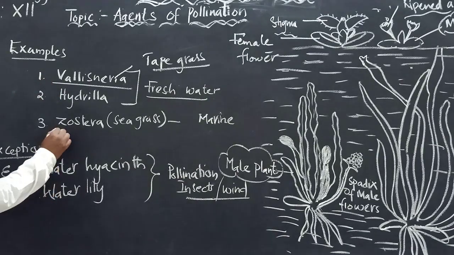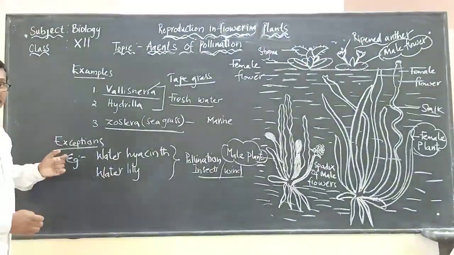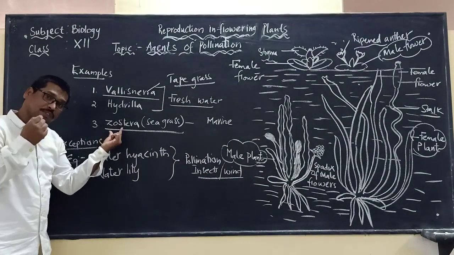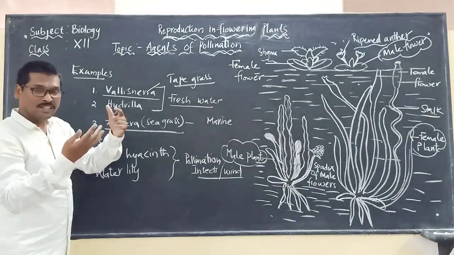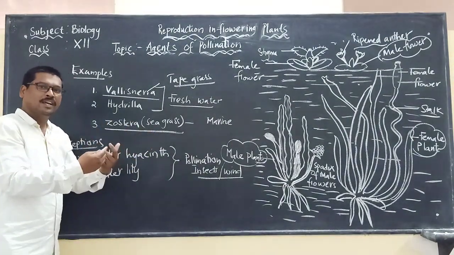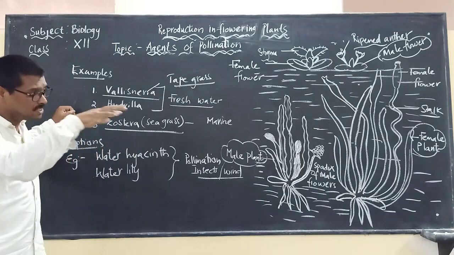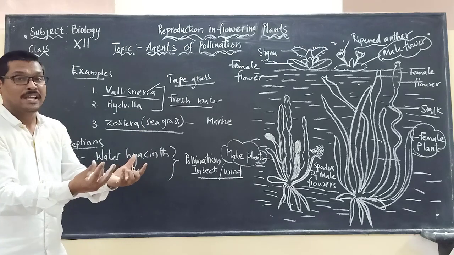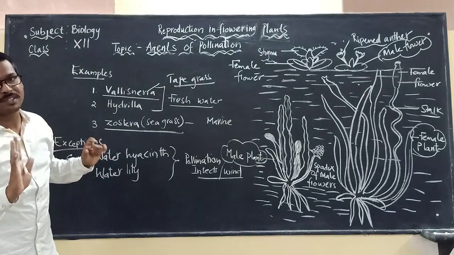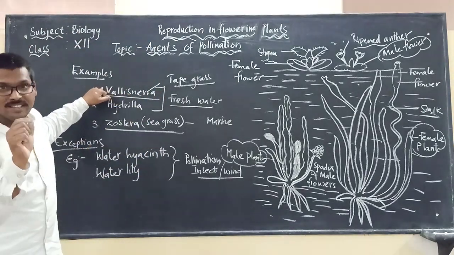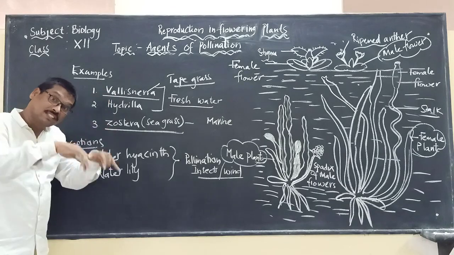But in the case of Zostera, please remember that the flowers will be releasing the male pollen grains within the submerged water. They will not come on top of the surface of the water as we have seen in Vallisneria. It is taking place inside the water.